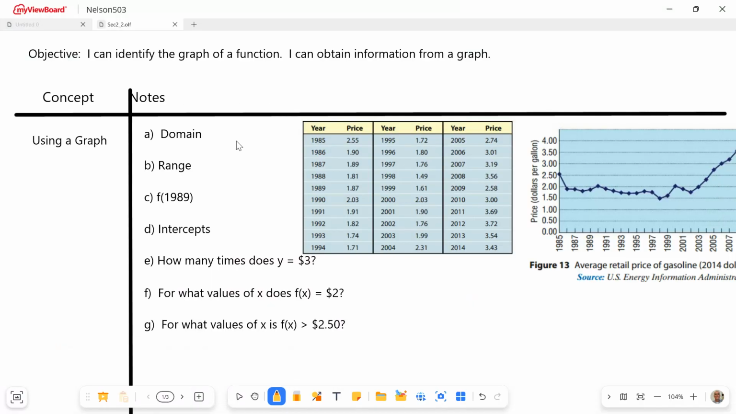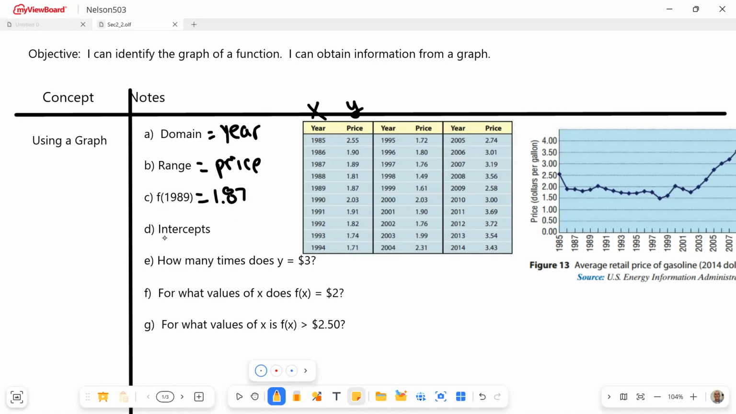So what is the domain? Well, the domain is the year, and then the y, the range, is the price, right? The domain is the x, and the y is the range. So here we've got x being years and the price being y. So you'd say something like the domain is the year and the range is the price. This is a different situation than the Mariners, right? And then what is f of 1989? Well, you come over here, 1989, 1.87.